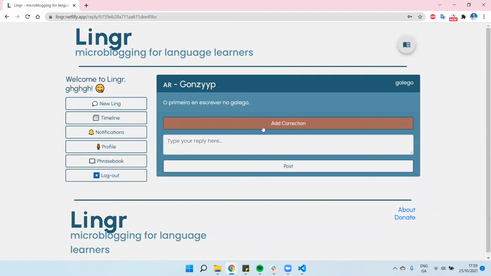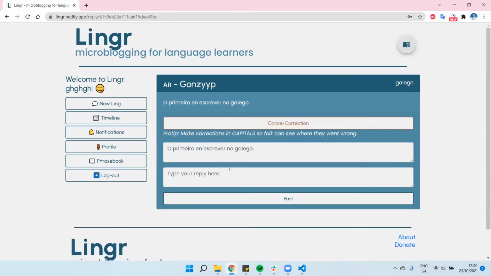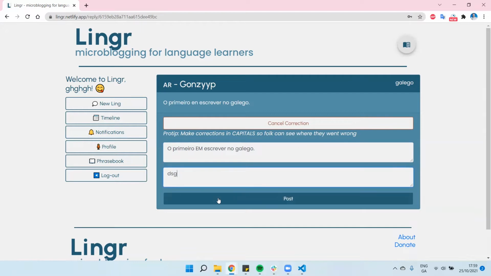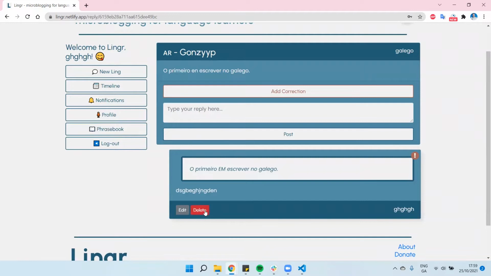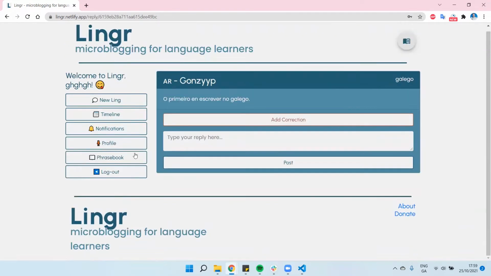As well as replying, you can also do corrections. So you can add a correction here and it pre-fills the correction box with this. And then you could, I don't know, I don't think that's right, but you could make a correction like that and then put some message here and you can post it there. I'll delete that because that's not a good correction.